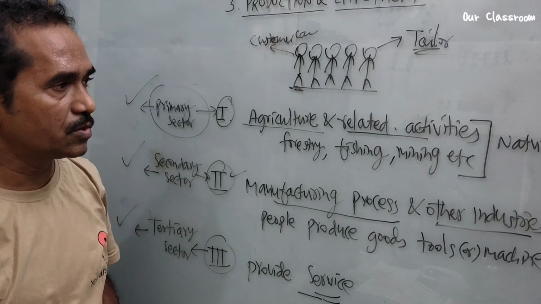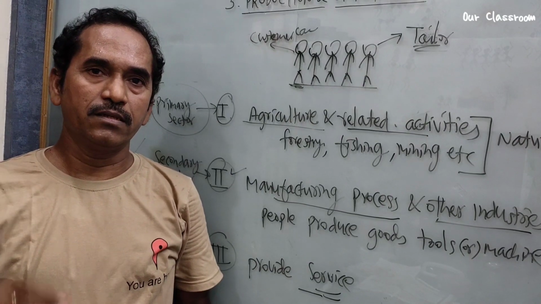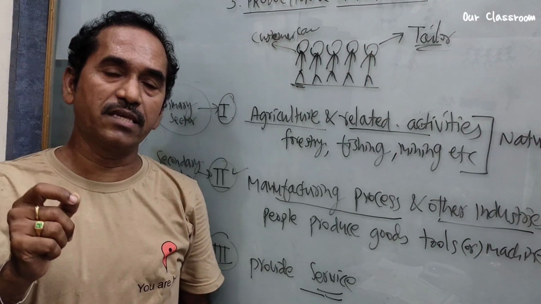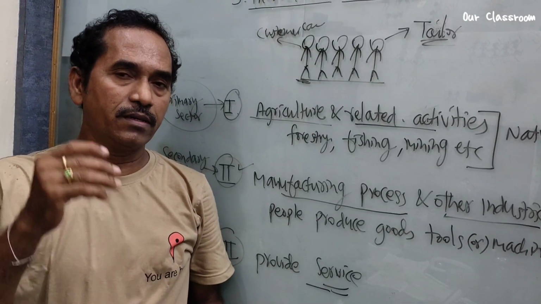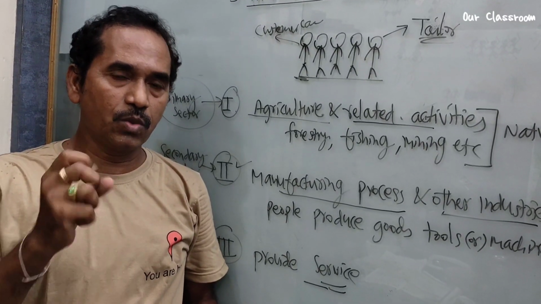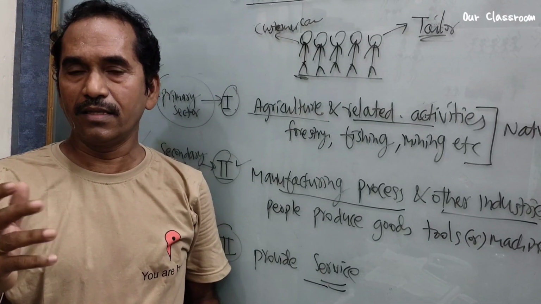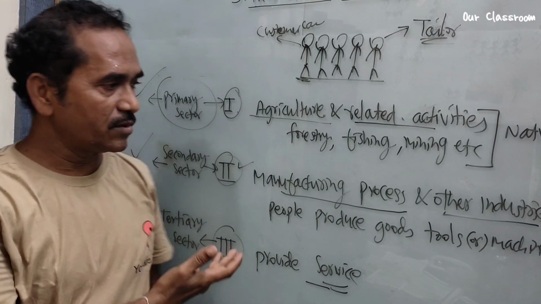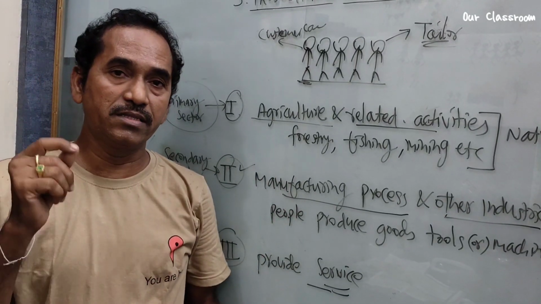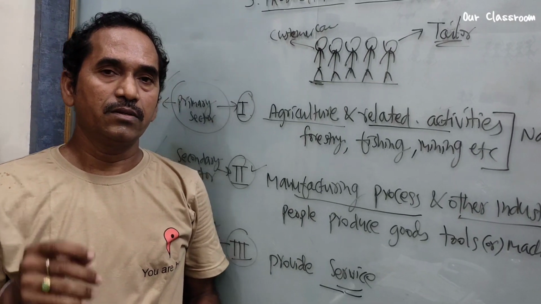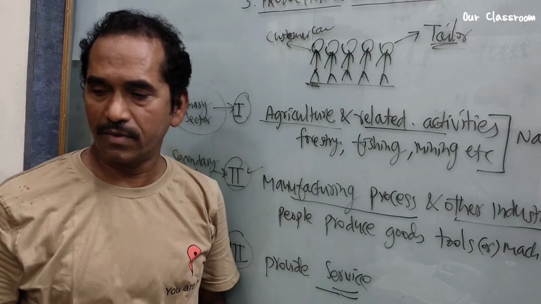Now let's move on to one news clipping given in the textbook, from The Hindu paper. By reading the news clipping, we understand two concepts. One is GDP, the other is sectors. We have already discussed the three sectors, and now let's look at GDP. What is GDP, and how do we estimate a country's GDP? So we continue our discussion.